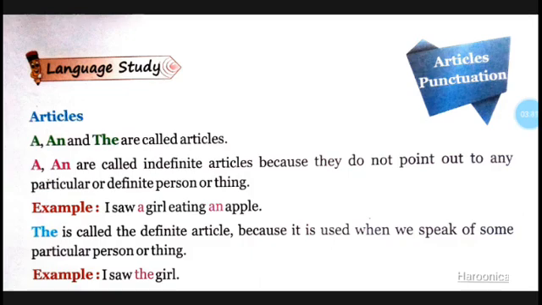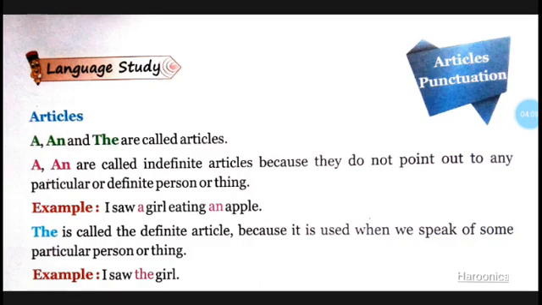Note that when a word begins with a vowel, we use an: an apple, an orange, an ice cream, an umbrella. But if it does not begin with a vowel, we use a: a book, a pen, a ball, a cap.